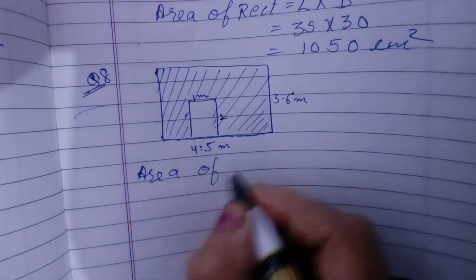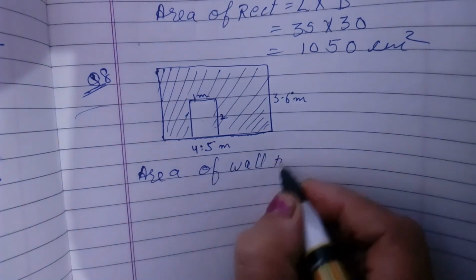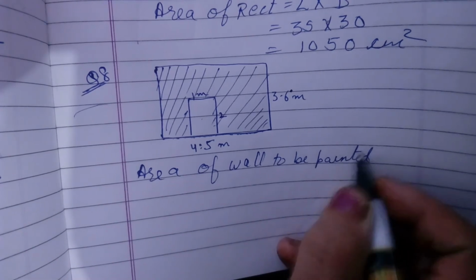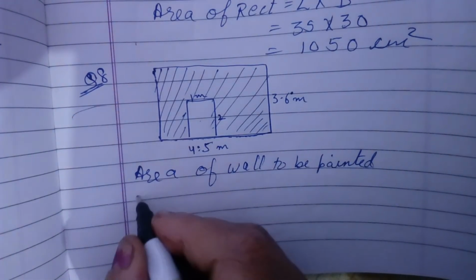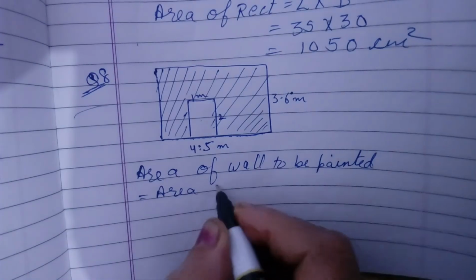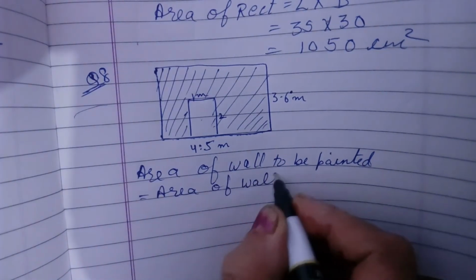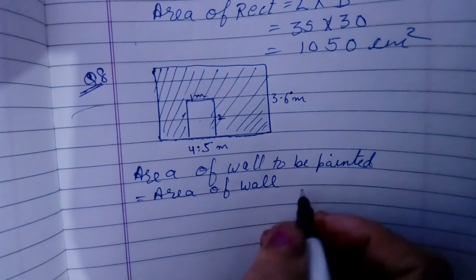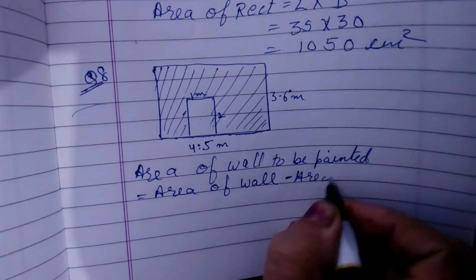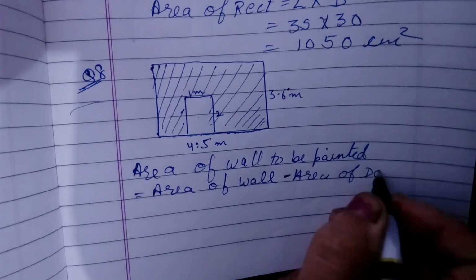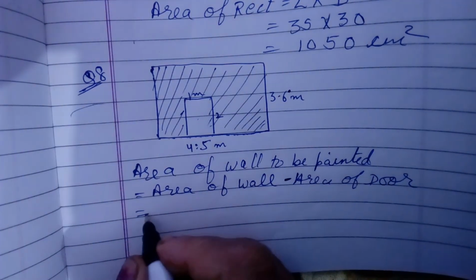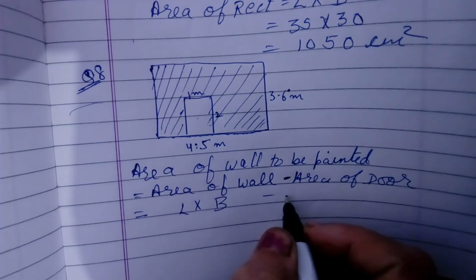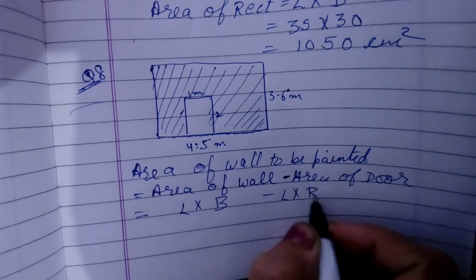Area of wall to be painted, or whitewashed, anything you can write, is equal to area of wall, means total area, and from that we will subtract the area of the door.